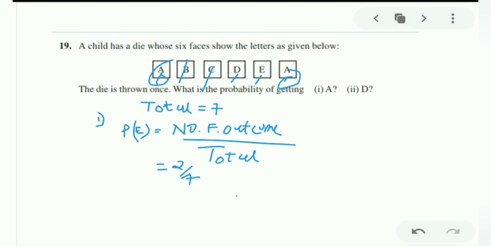So this is the end of first question. Now what is the probability of getting D? As I told you, I have written the equation, so I will write only P of E, means probability of event, equals D. I can see it only once here, so 1 and our total is 7. So probability of getting D is 1 upon 7. So this is the end of this question. This question is very easy.